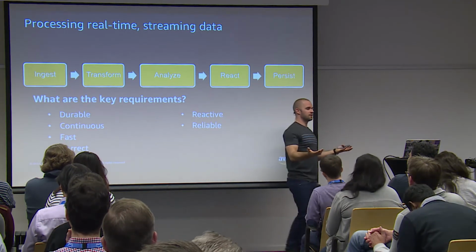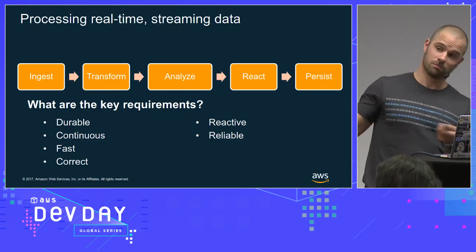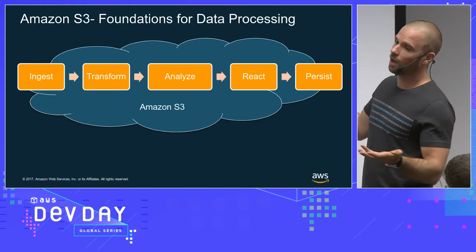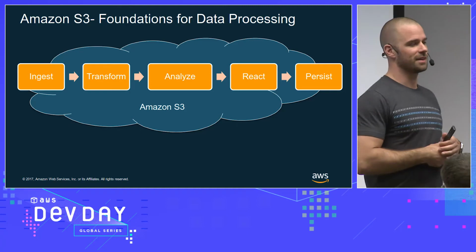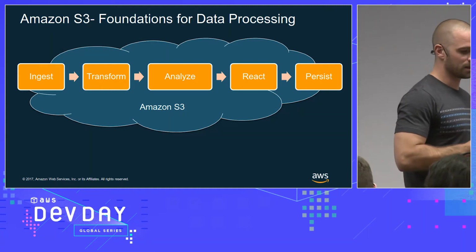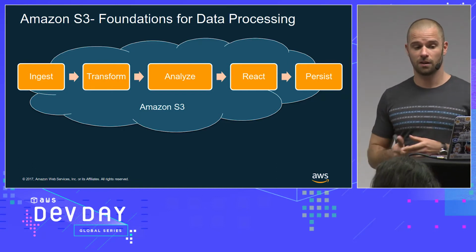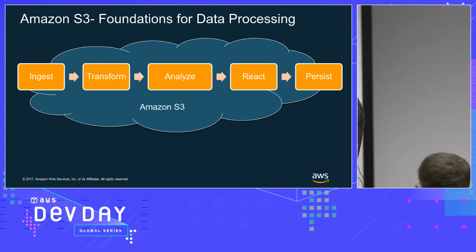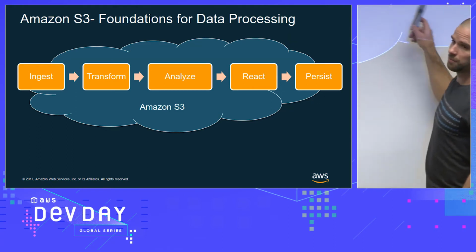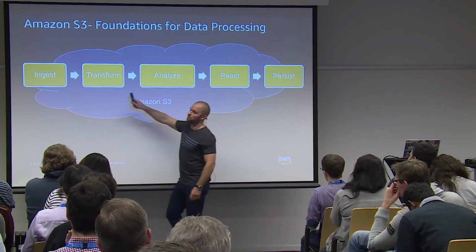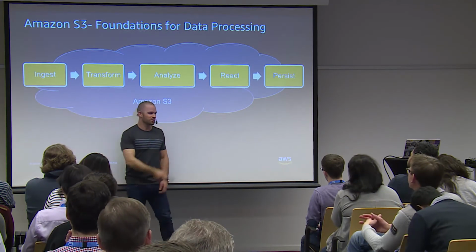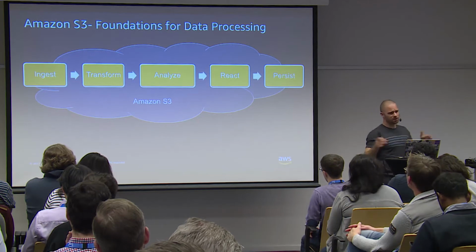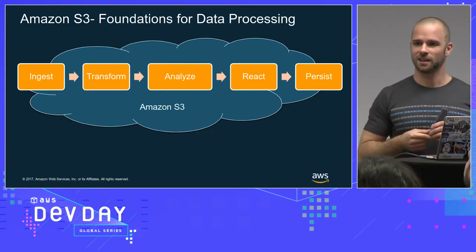So what's the default storage that we use for data processing? Basically, in the entire foundation of all the architectures that you will see around data processing, S3 is going to be there because it has a lot of capability. And if you remember the staging and the production bucket, you would have pretty much a bucket for every stage here. Right? Because every stage takes power, takes energy, they compute, right? And you don't want to waste that, so that you can always go back to the previous stage. I always say, always store the raw data, because you cannot recreate it. Right?